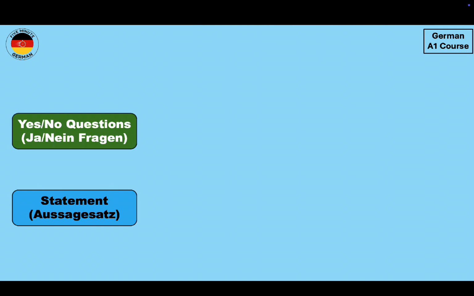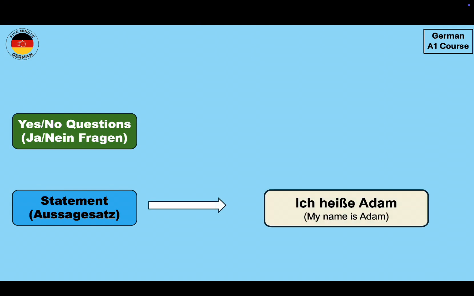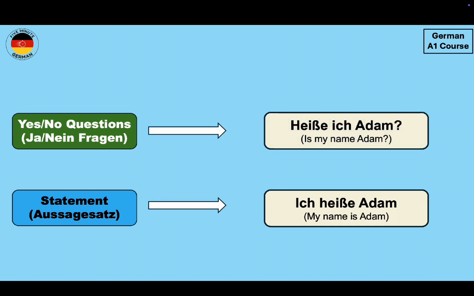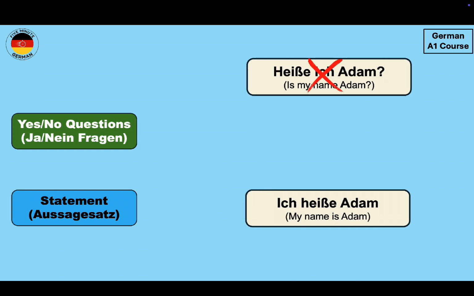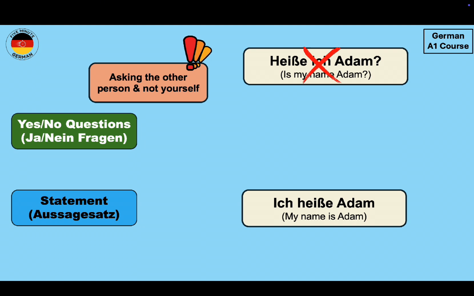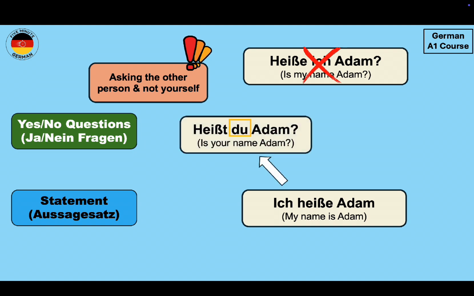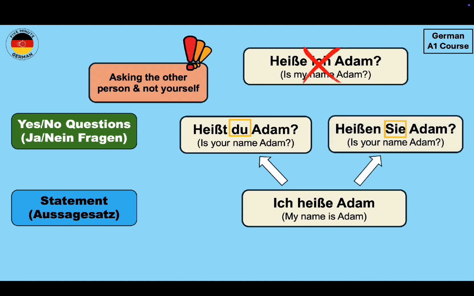But there is one special case over here which you must know. For example, if we have the statement Ich heiße Adam, which means my name is Adam, then will the Ja, Nein Frage be Heiße ich Adam? Is my name Adam? The answer is no, because you are not asking yourself, rather you are asking the other person a question. That's why if the statement is Ich heiße Adam, then the question will be Heißt du Adam? Is your name Adam? Or in the formal way it will be Heißen Sie Adam? So just keep this in mind whenever you are making questions from the statement or Aussage.